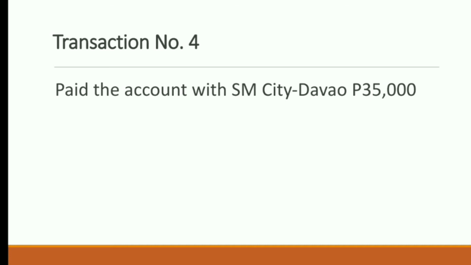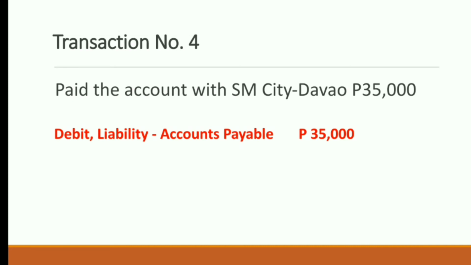What will happen here is that the accounts payable that we set up in the third transaction is going to be canceled. In order to cancel the accounts payable, we need to take it back by debiting the accounts payable. So our debit here would be the liability, accounts payable, of 35,000 pesos. Now, what do we part with? What do we give up in order to get paid? That is cash, worth 35,000 pesos. So our credit would be an asset, cash, 35,000 pesos.